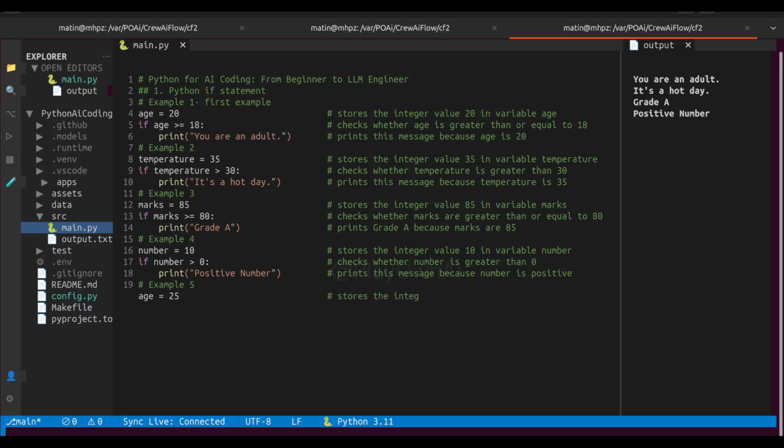Example 5. age = 25, salary = 50,000, if age >= 18 and salary >= 8,000: print("Loan approved").